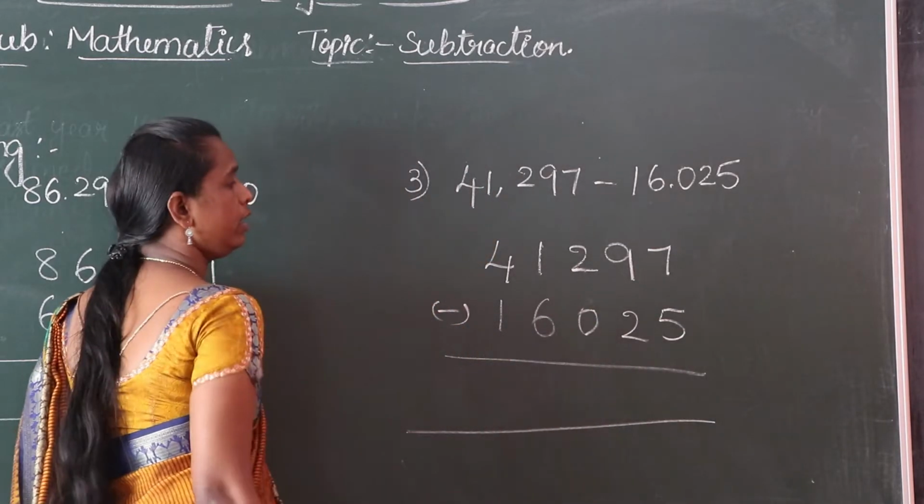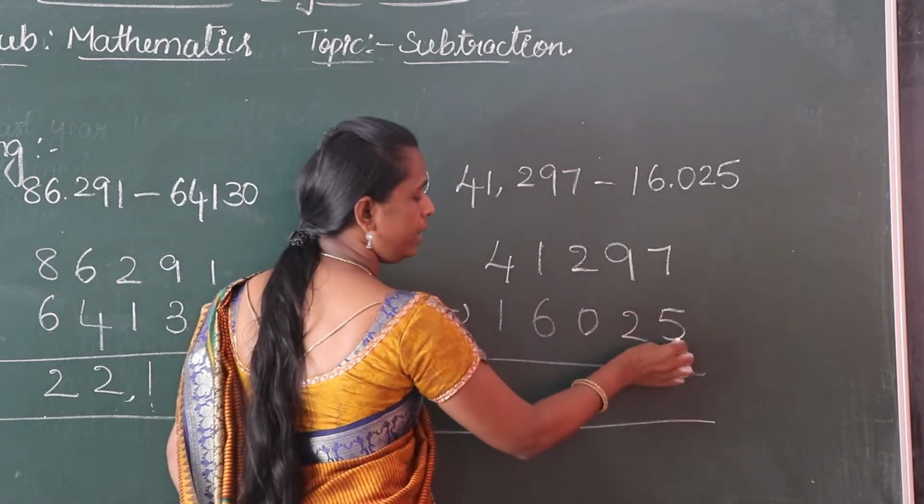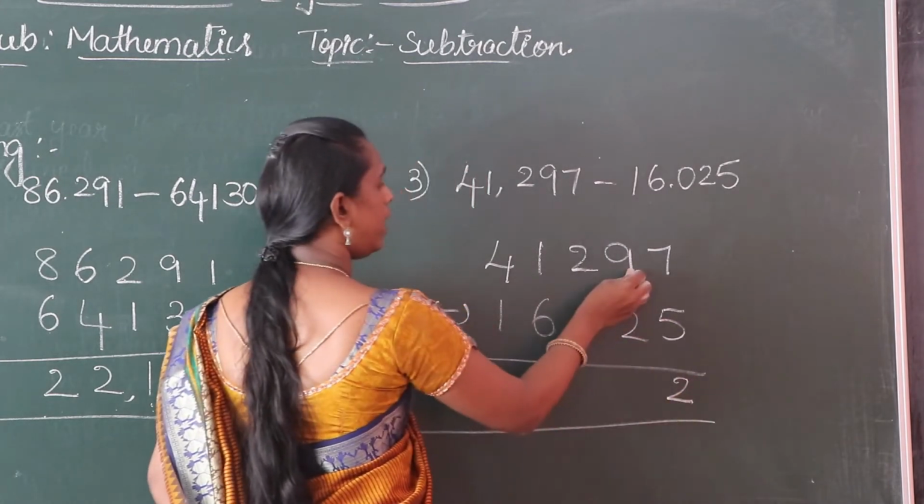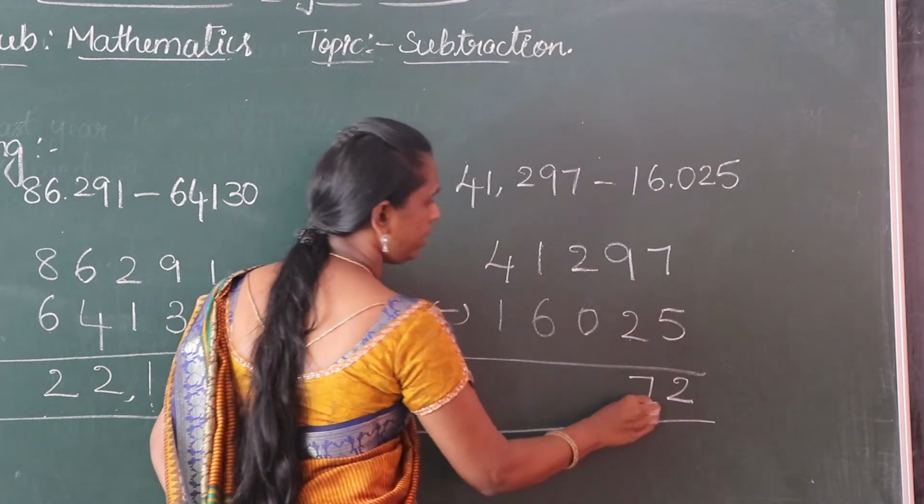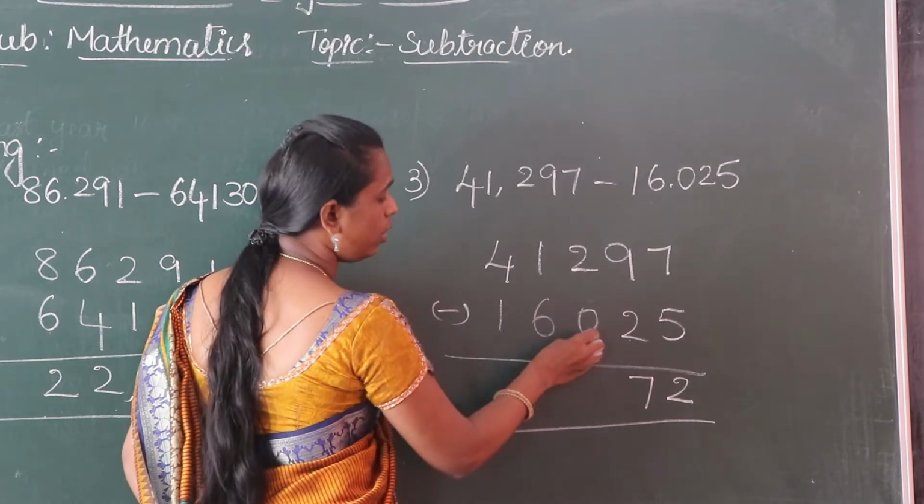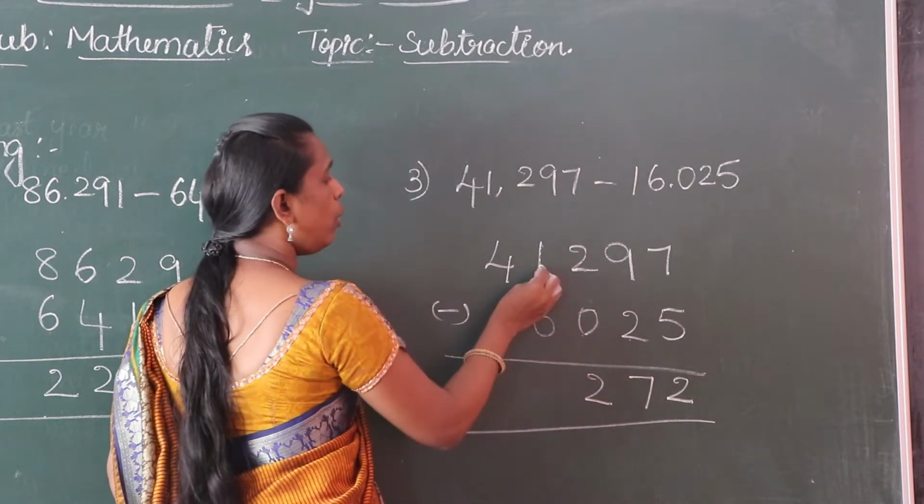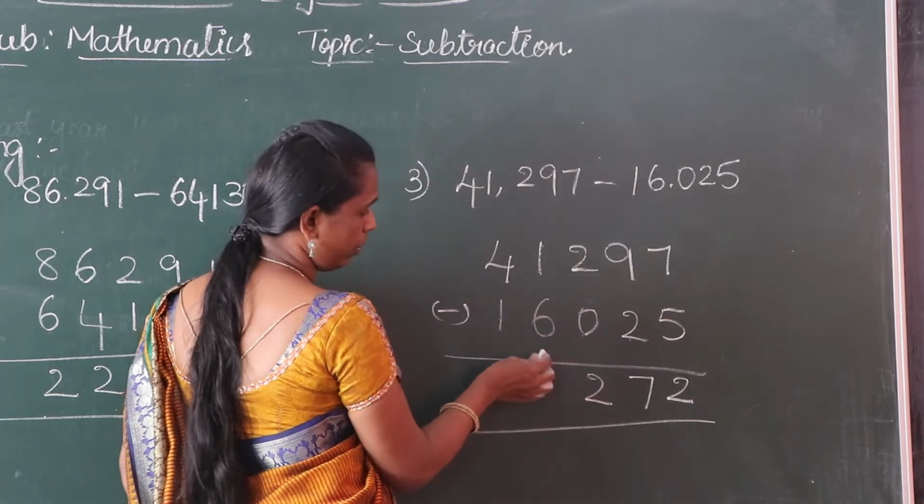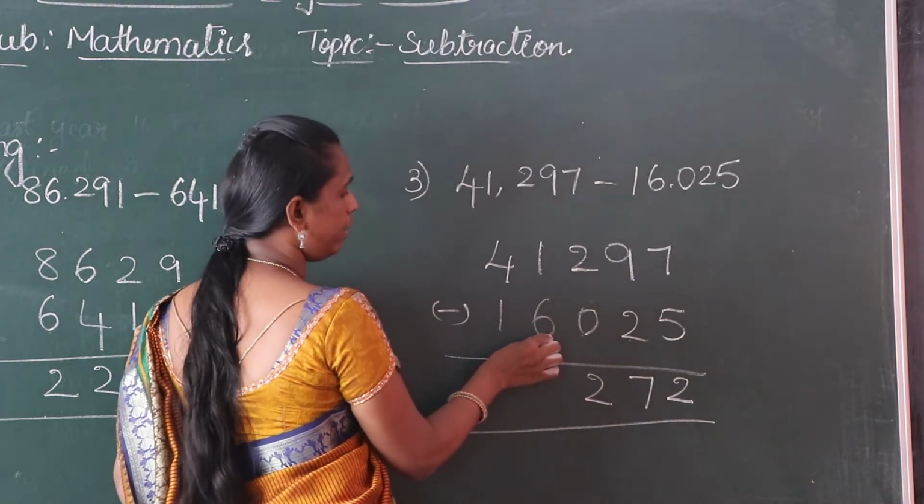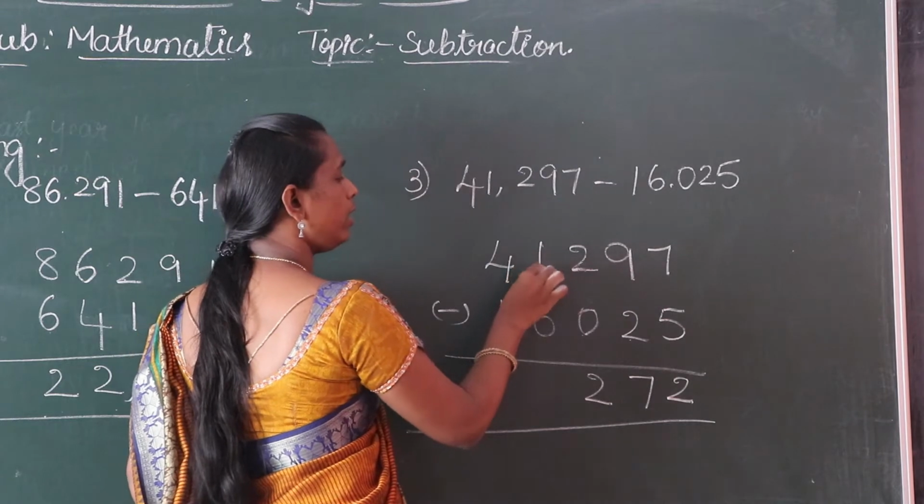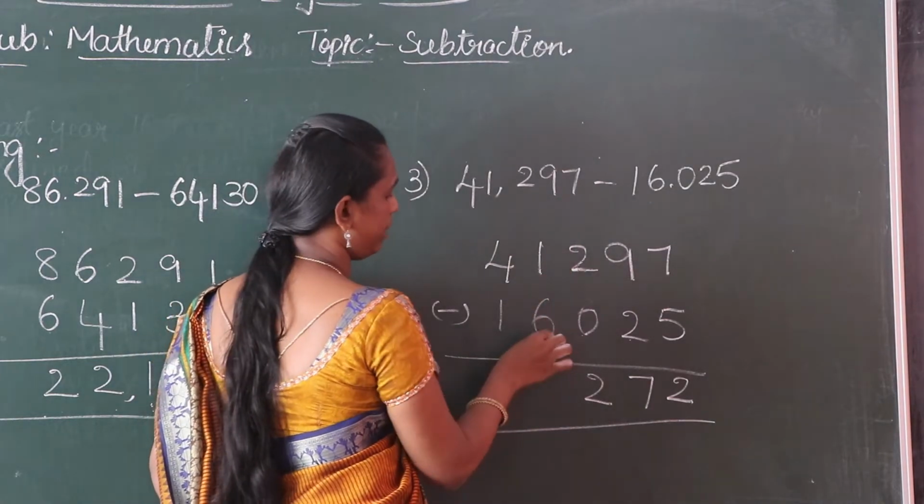16,025. 7 minus 5, 2. 9 minus 2, 7. 2 minus 0, 2. 2 minus 0, 2. 1 minus 6, it is not possible because 6 is greater number. So 1 is a smaller number, not possible to subtract.